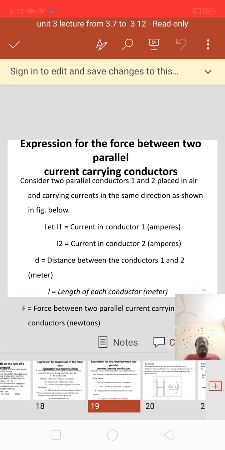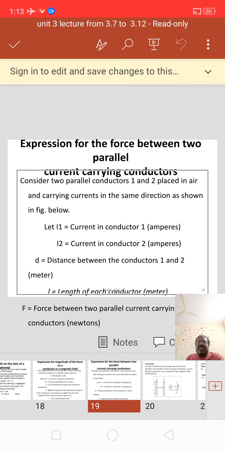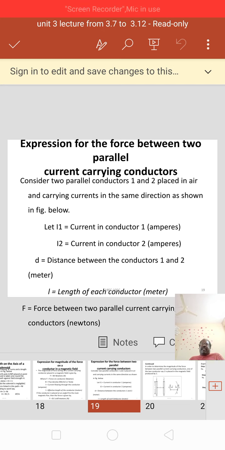Expression for the force between two parallel current conductors. Consider two parallel current conductors 1 and 2 placed in air and carrying currents in the same direction as shown in the figure below. Let I1 equal to current in conductor 1 in amperes, I2 equal to current in conductor 2 in amperes, D equal to distance between the conductors 1 and 2 in meters, L equal to length of each conductor, F equal to force between two parallel current carrying conductors in newtons.